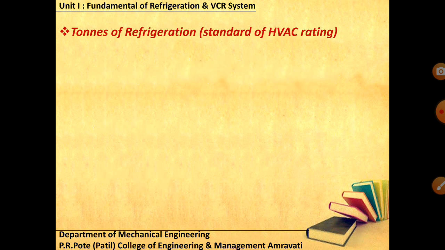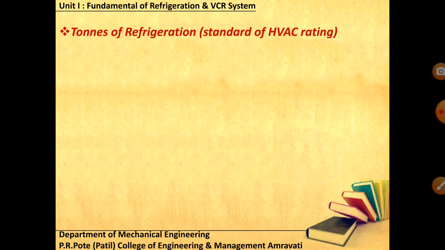Now the next term is tons of refrigeration, which is the standard rating of any HVAC system. HVAC is heating, ventilation and air conditioning. All the components which work on the Clausius statement, it may be a heating application or a cooling application, whenever you are going to compare them, you have to compare them on the basis of their rating, that is tons of refrigeration, or TR. You might be familiar with this term TR.